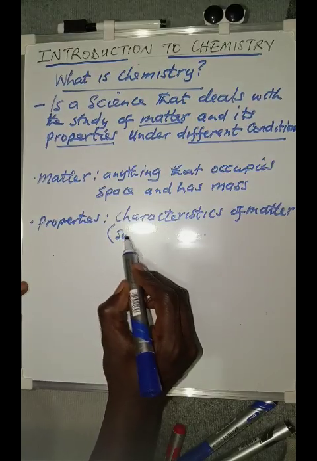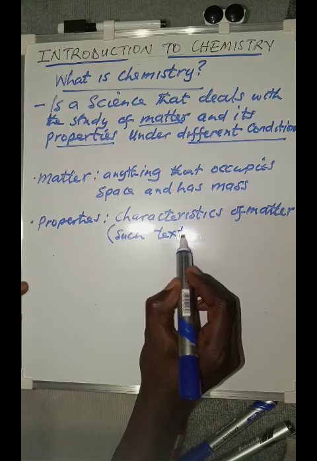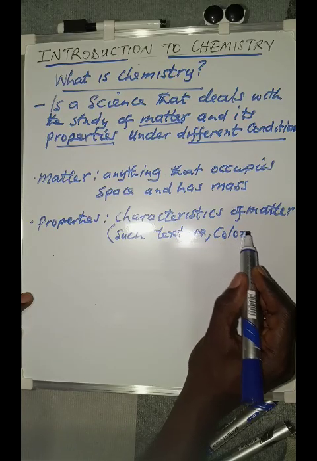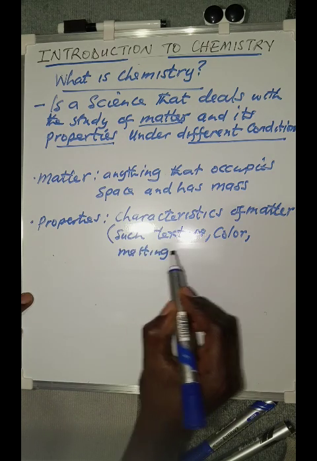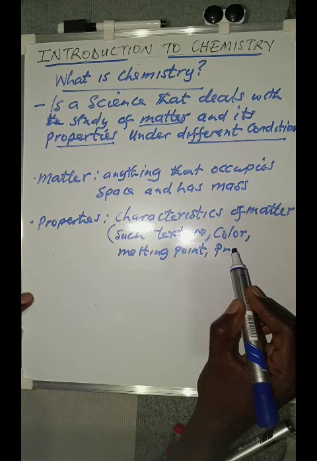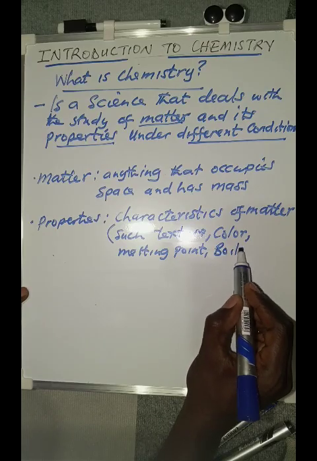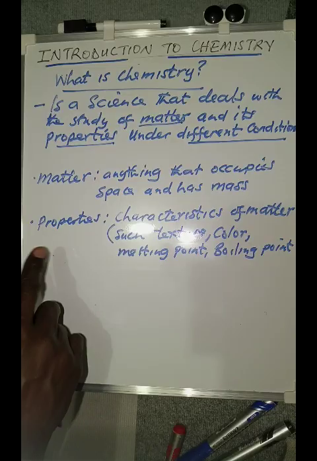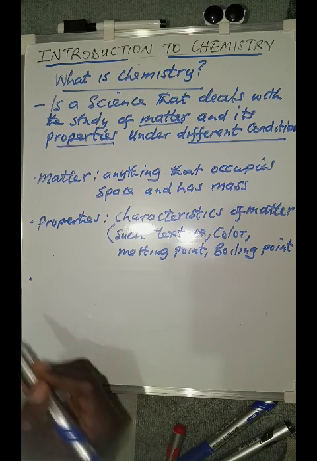It includes such things as the texture, how something feels, the color of something, the melting point of something, or the boiling point of something. Those are the properties, the characteristics of matter, that we are talking about.